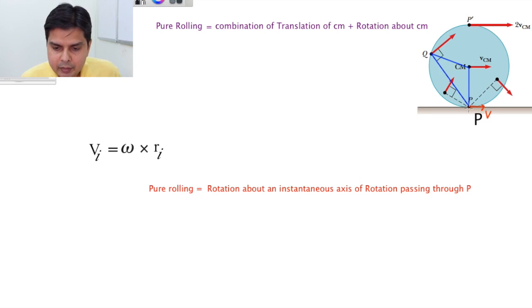So I can consider an instantaneous axis which is passing through a point somewhere here. Let's call this P1 or whatever. Then this motion can be considered as a rotation about an instantaneous axis passing through this point P1. For that matter, I can say that any general motion can be obtained as a rotation about an instantaneous axis.